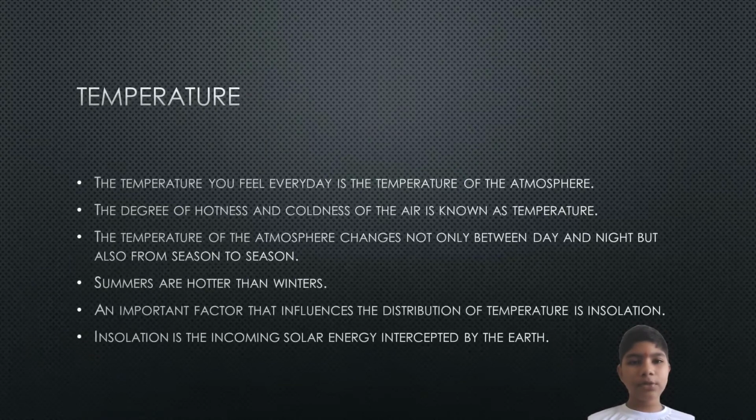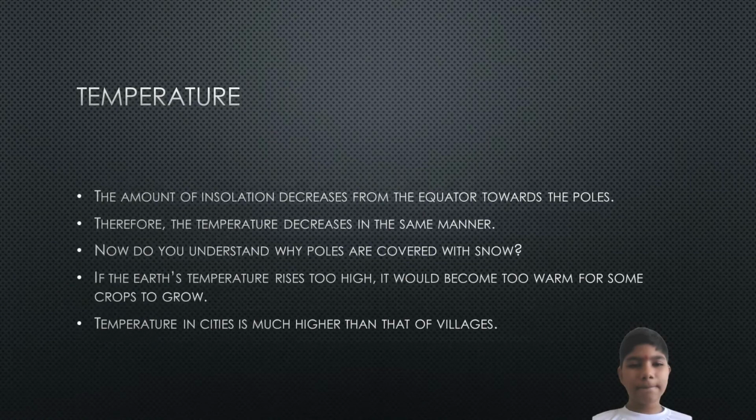Temperature. The temperature you feel every day is the temperature of the atmosphere. The degree of hotness and coldness of the air is known as temperature. The temperature of the atmosphere changes not only between day and night, but also from season to season. Summers are hotter than winters. An important factor that influences the distribution of temperature is insolation. Insolation is the incoming solar energy intercepted by the Earth. The amount of insolation decreases from the equator towards the poles. Therefore, the temperature decreases in the same manner. Now, do you understand why poles are covered with snow?